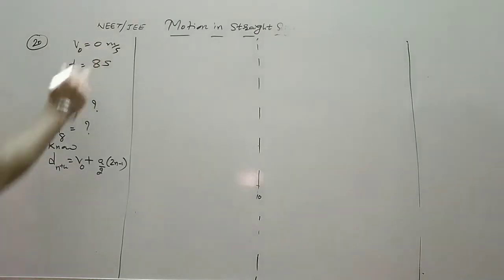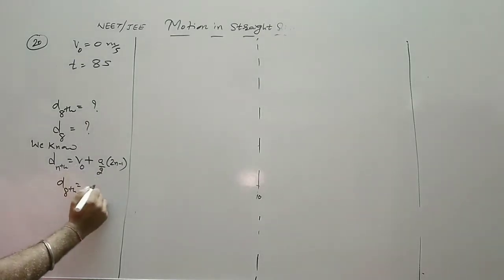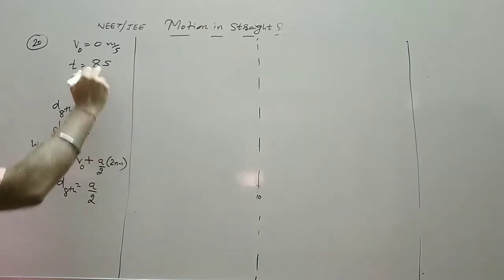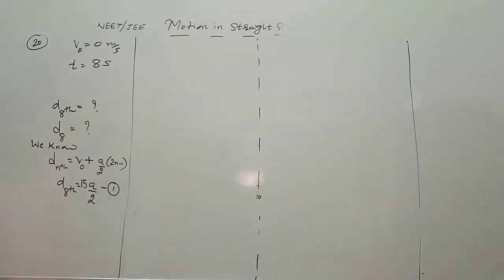Here the initial velocity is 0, so d8 is equal to a by 2 times (2 into 8 minus 1), since acceleration is constant and not given. So this becomes 15a by 2.